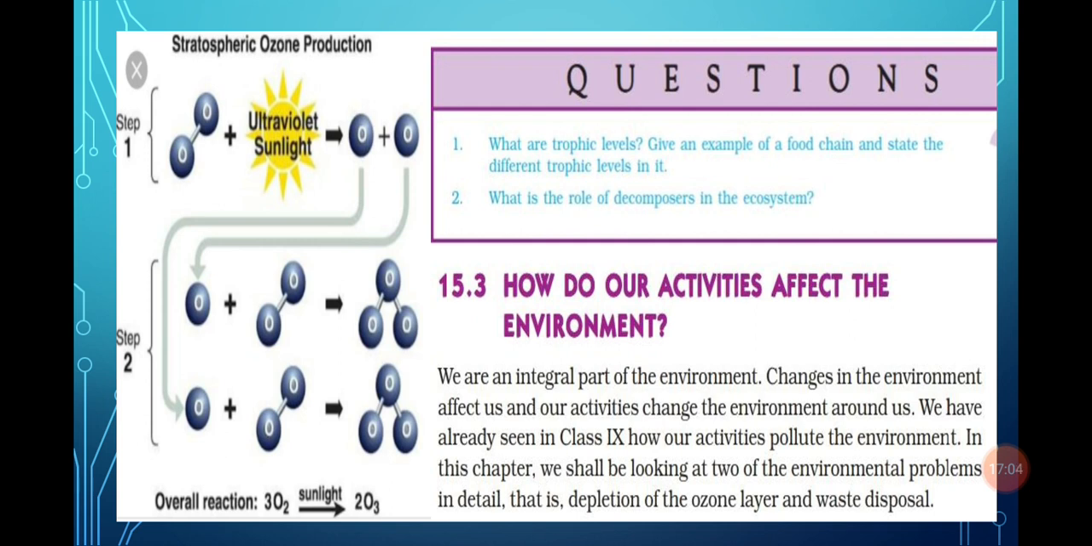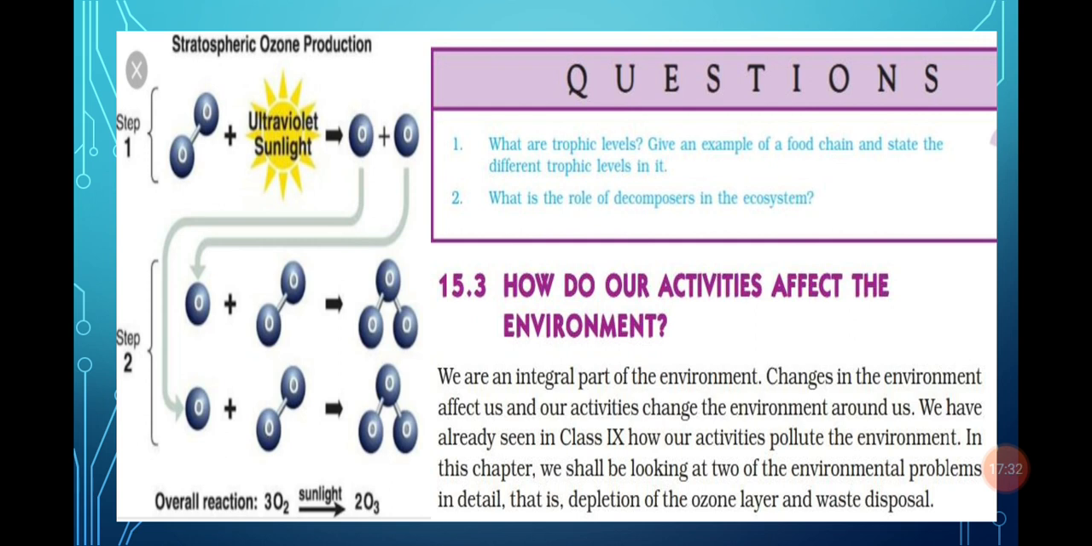What is the role of the decomposer in the ecosystem? We have discussed earlier how decomposers help us. Decomposers decompose the dead remains of plants and animals in the environment. They convert complex substances into simpler substances, so they are the cleaners of the environment. If decomposers are not present in our environment, then the dead bodies of various organisms would remain in the environment and our environment would get polluted.